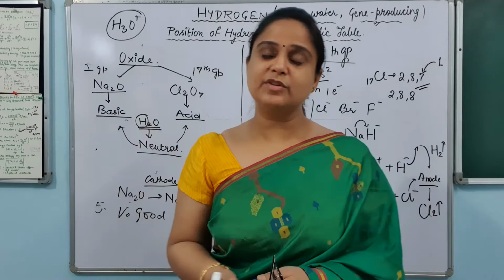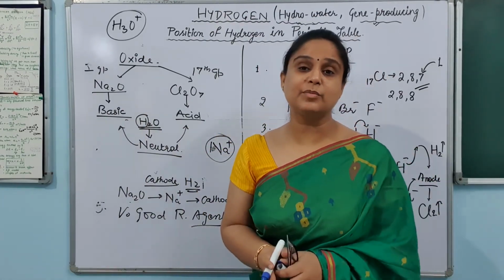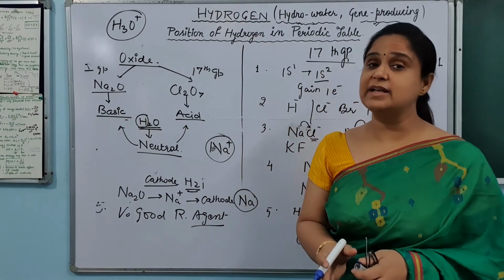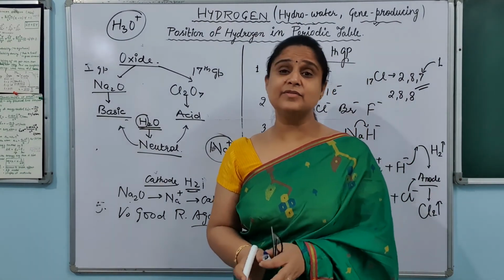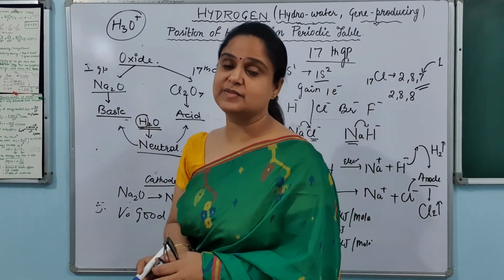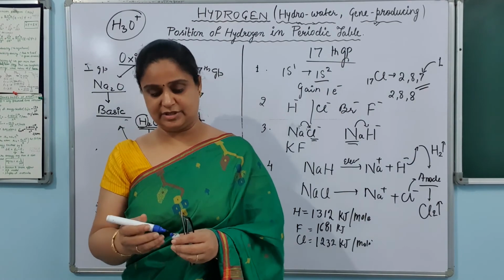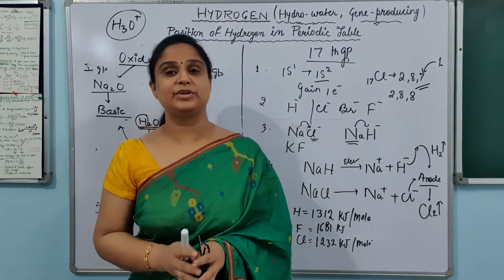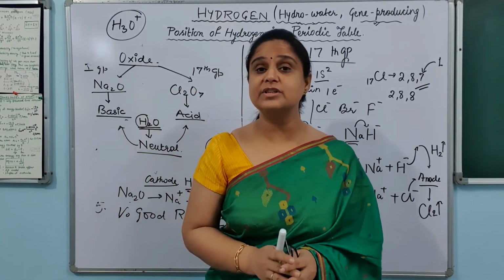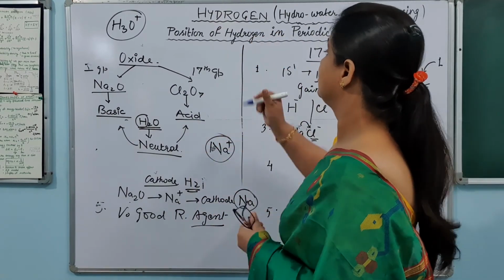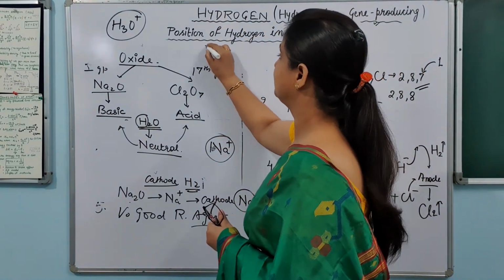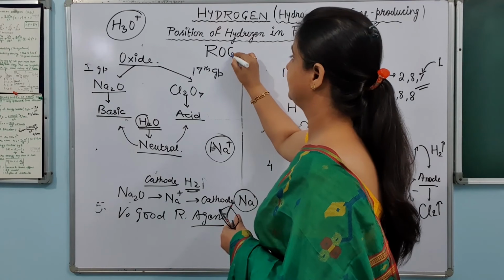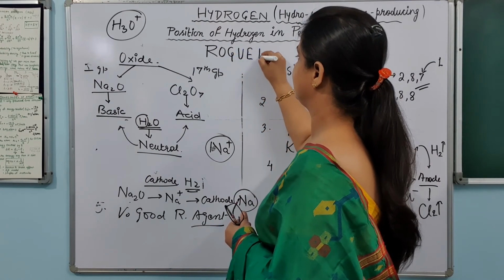So many of the properties are resembling, many of the properties are not resembling, hence everyone is in confusion about where to keep hydrogen. That is why hydrogen is not kept anywhere in the periodic table. Hence hydrogen is also named the rogue element of the periodic table.